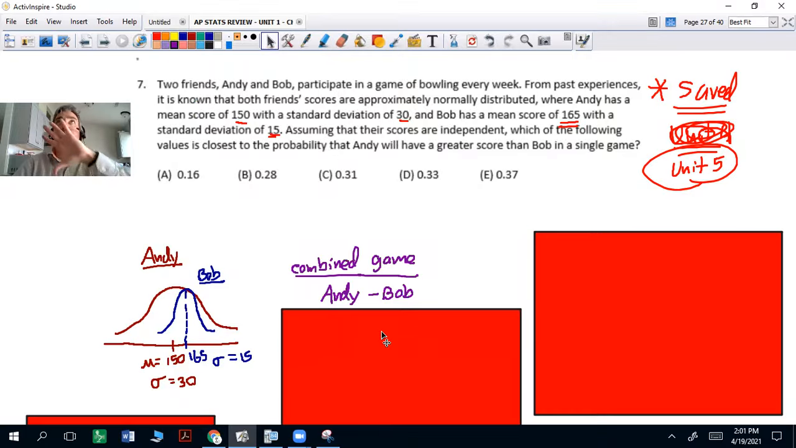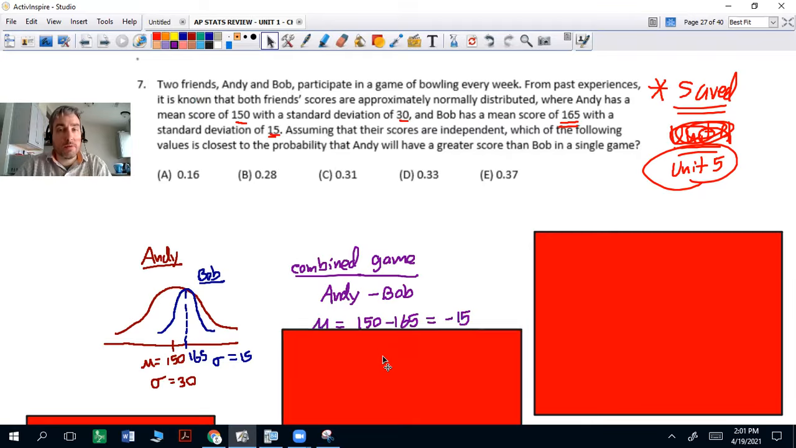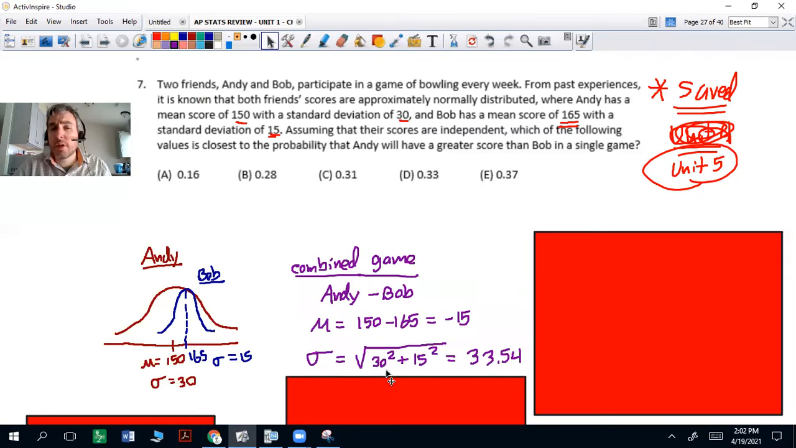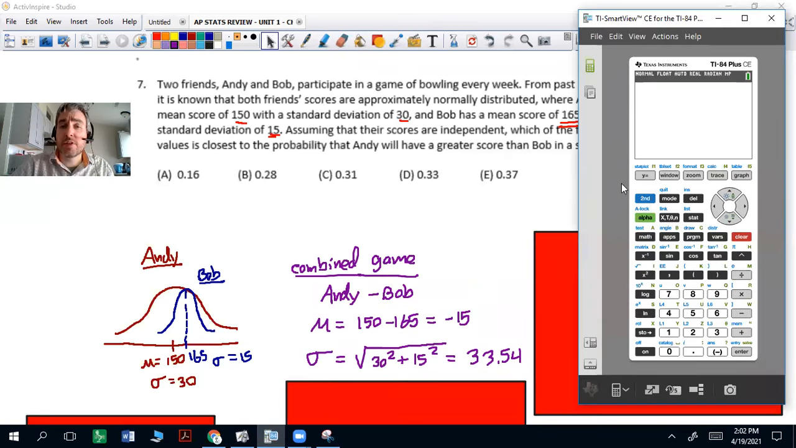We're trying to figure out Andy wants to be greater than Bob. So we're going to do the difference, okay? We're going to get that mean difference of negative 15. And we're going to combine their standard deviations. So remember, when you combine standard deviations, you actually have to square them and add them together, then take the square root. So you think about taking Andy's 30 squared plus Bob's 15 squared. And that's their combined variances. And then we have to square root that. And so that's where the 33.54 comes from.